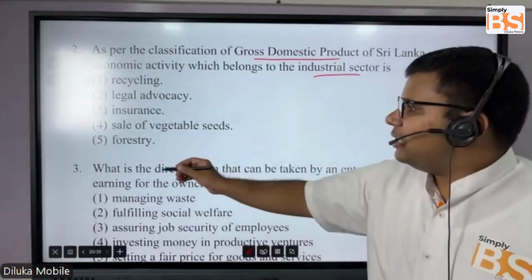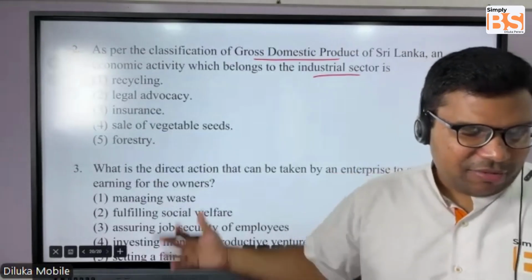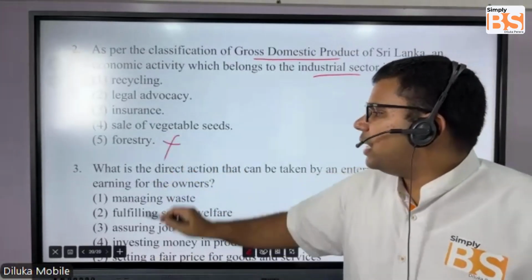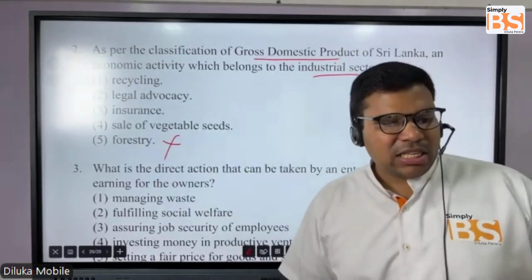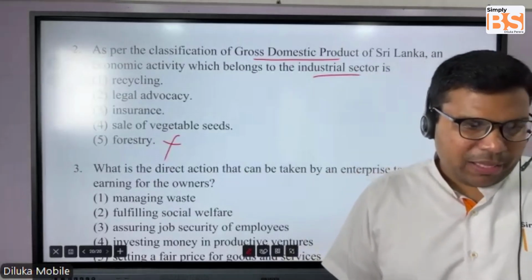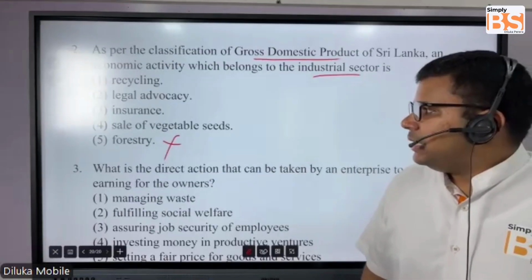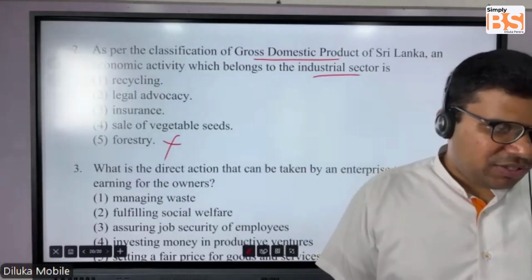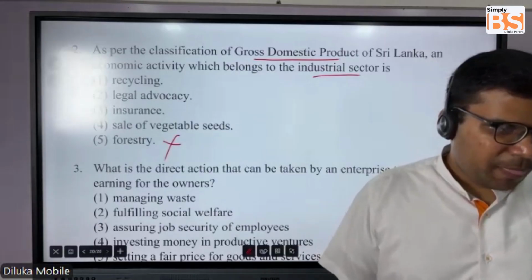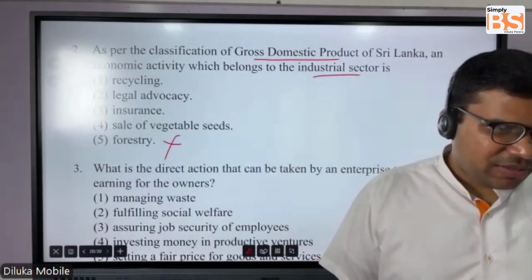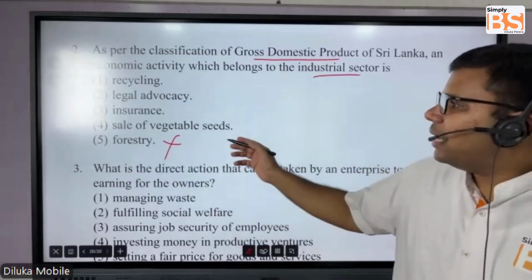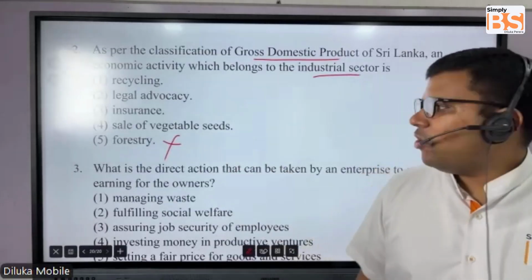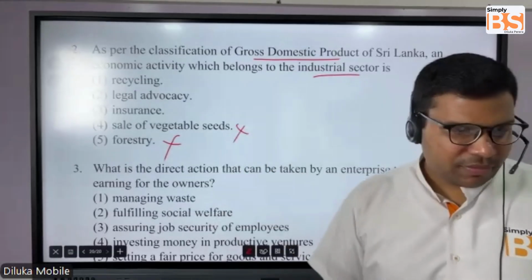We can see forestry. We cannot take it here because forestry goes under the first category, agriculture, forestry and fishing. So that is out. Sale of vegetable seeds: that also comes under agriculture, forestry and fishing, so this is also wrong.